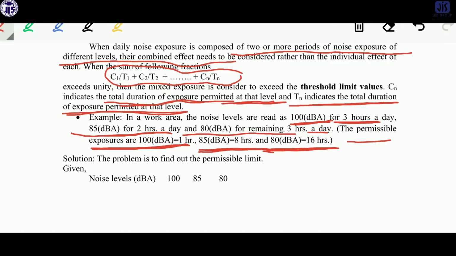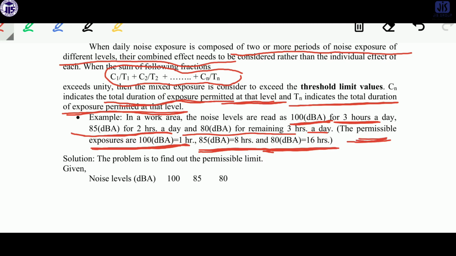That means try to understand the question first: what is mentioned here, or what you have to do actually. Here there are two things you have to keep in mind. One is the measured time, and another is the reference time or the permissible limit.